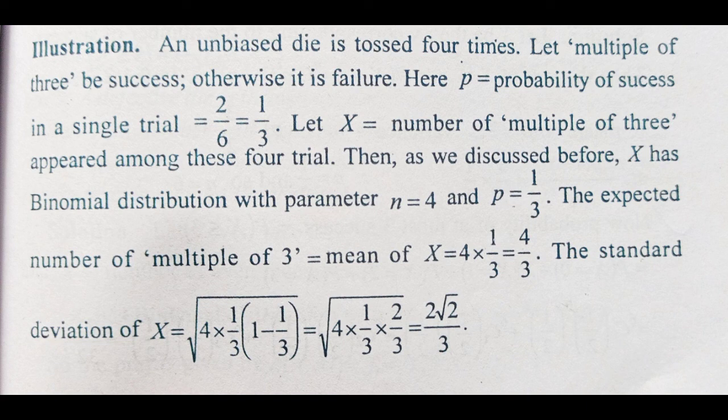Therefore the mean of x can be given by the formula mean equal to np. The mean comes out to be 4 into 1 by 3 equal to 4 by 3. Similarly, the standard deviation of x will be root over npq, where q is 1 minus p, and n and p values you already have, 4 and 1 by 3. Then the standard deviation will come out to be root over 4 into 1 by 3 into 1 minus 1 by 3, that is, it will come 2 root 2 divided by 3.